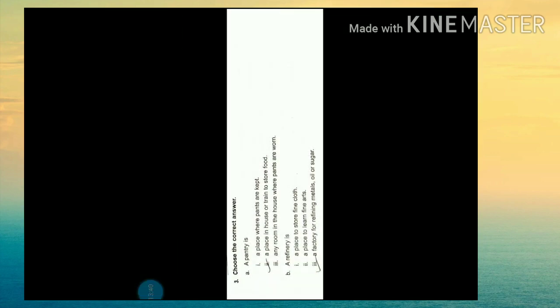So the next part is nouns vocabulary. What is in that nouns vocabulary? We have to identify certain names of the places, such as archives, cache, cafeteria, casino. Like that, one of that I had taken for the revision: choose the correct answer. What you have to do? You have to choose the correct option. A pantry is a house or train? Yes, definitely to store food.